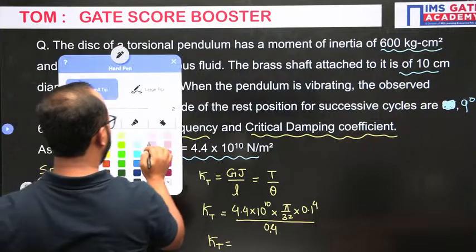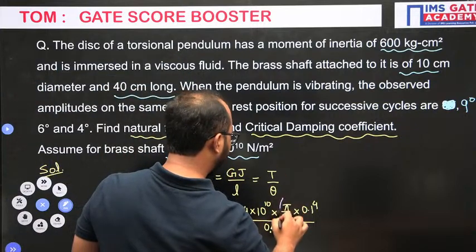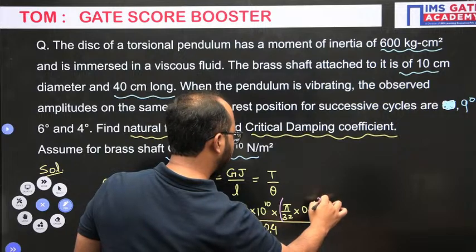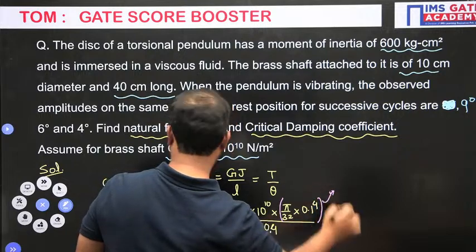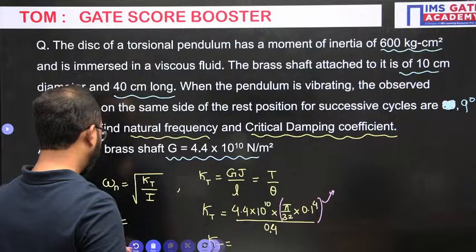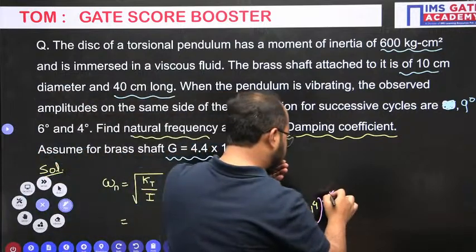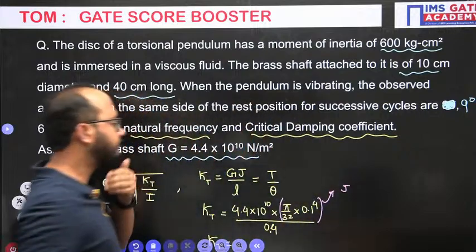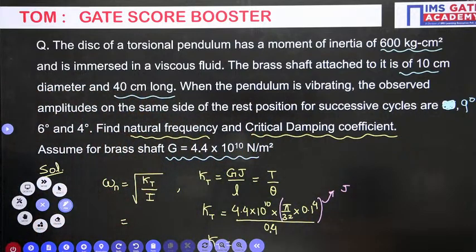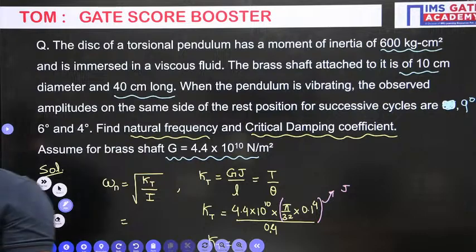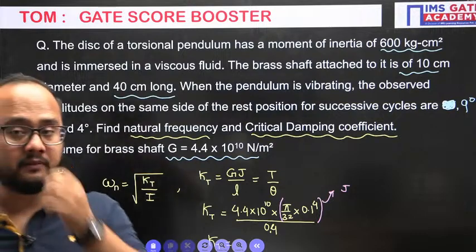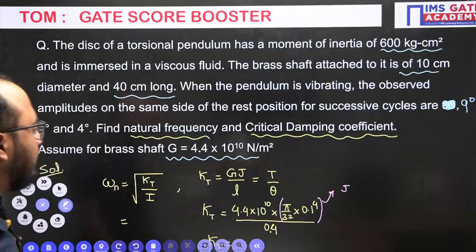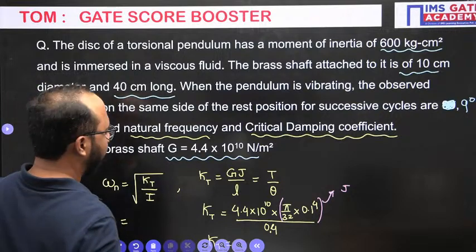I will mention here itself, this value is for J. Right, polar modulus J value is pi by 32 into d to the power 4.